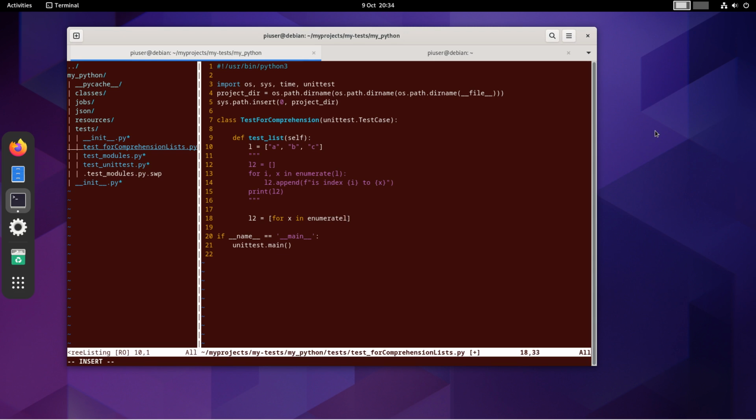I can spell enumerate. Okay, yeah, there you go. And then I'm going to put the index beside the x, or wherever I want to put it, within the for and the in, of course. And then in order to output that item, we can just do a print.